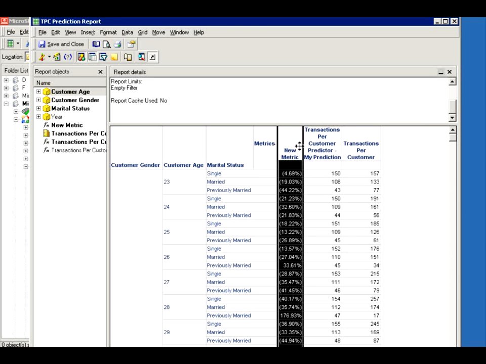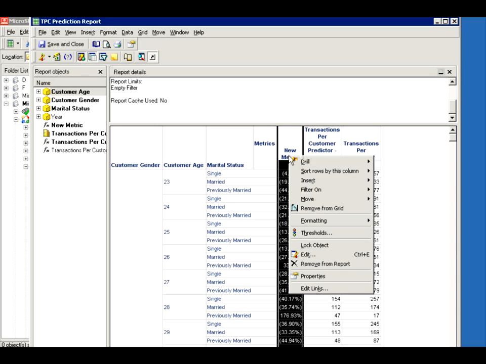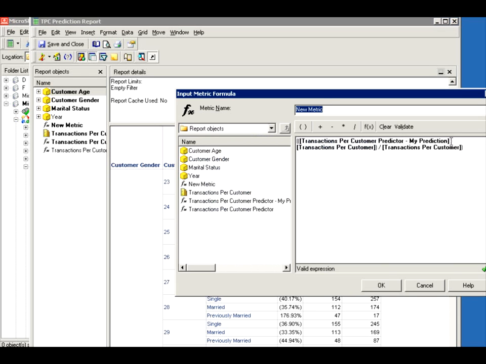Okay, and it's negative because my formula was reversed. I can edit that and, instead of taking this one, subtract the reverse, the actual from my prediction.